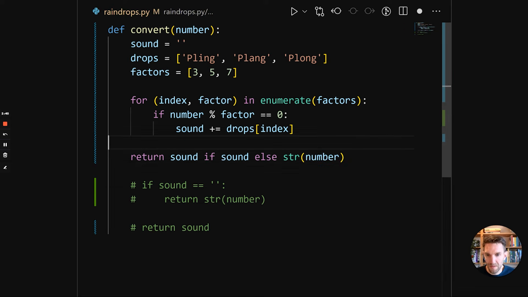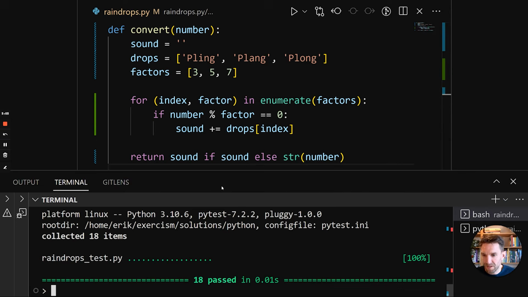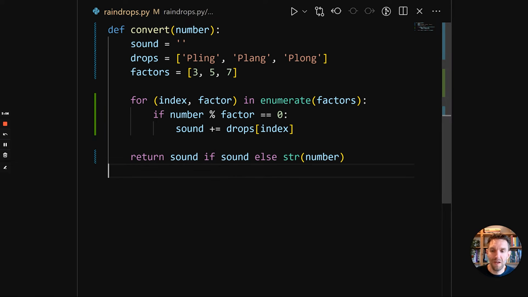So this is exactly the same thing as here, except that we have sort of flipped around the code. So we're using the fact that strings can also be interpreted as Boolean. So that's truthiness. So get rid of this, then we're going to run our tests, and it still all passes. So I think we've already made things a bit better.